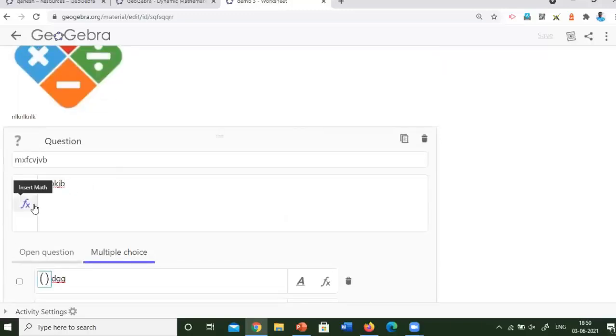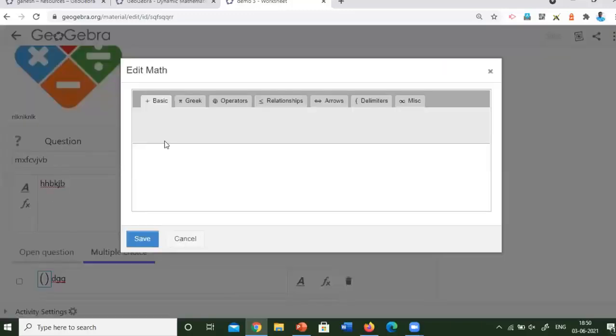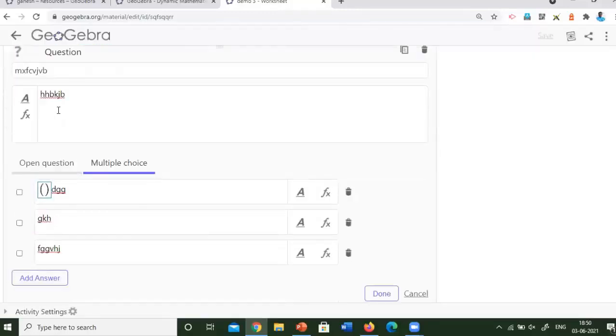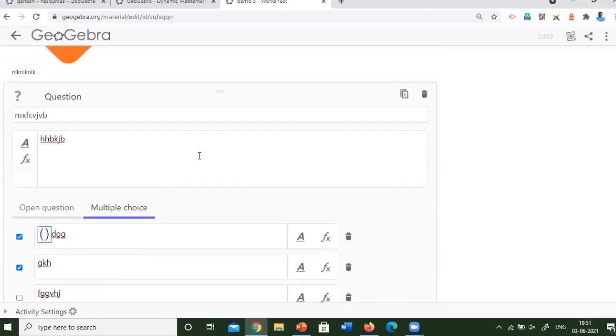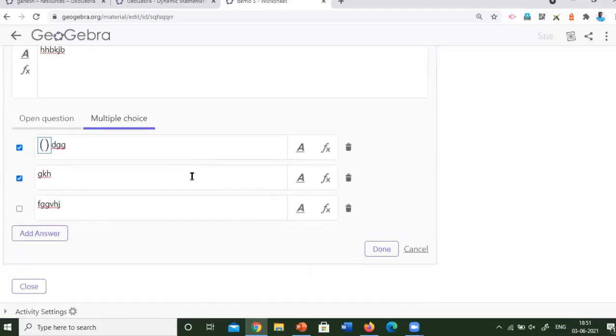And also in the question section, you can add mathematics by typing mathematical symbols or operations and relations. And whatever you want to add in the mathematics question paper can be added through here. So this is the opportunity for you to easily type the mathematical questions and answers here. Here you can click on the correct answer, because whenever the student clicks on the answer, it will give you the score. That's why it is given. So if you click on another two, both answers are correct. It will take it like this. So this will be helpful to recognize the understanding level of the student.